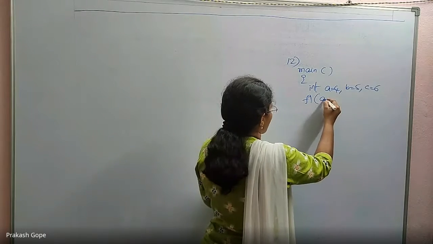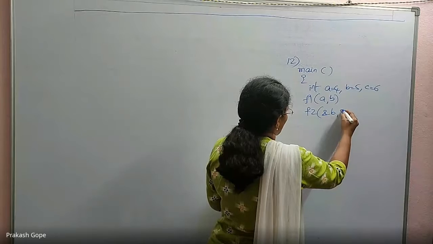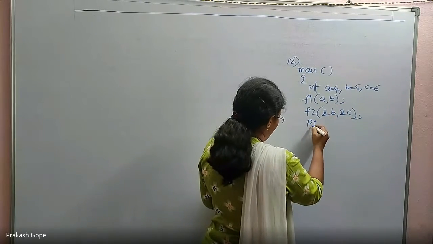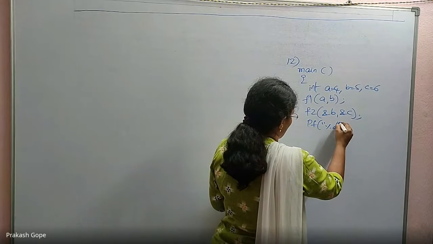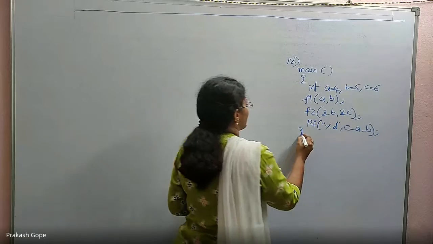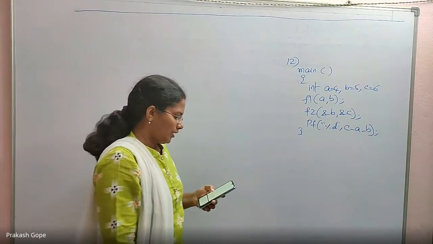Calling f1 function with a and b. Calling f2 function with address of b and address of c. Printf of c - a - b. This is the main function.